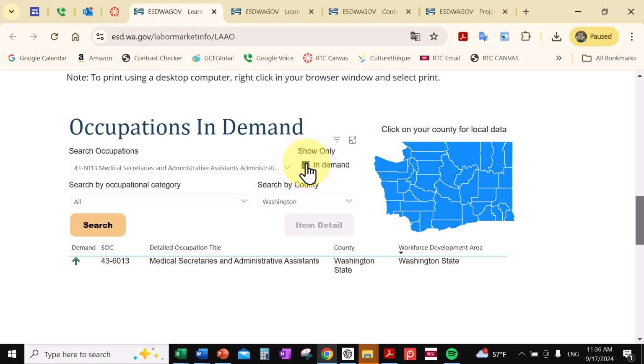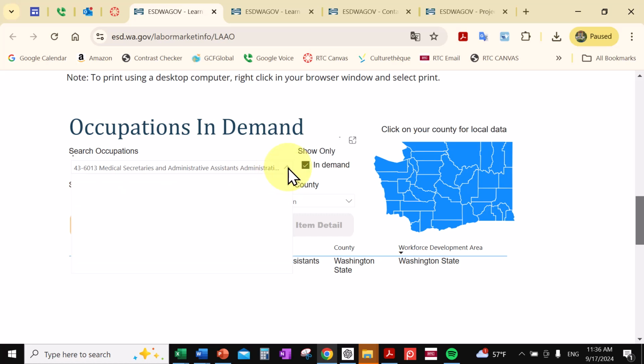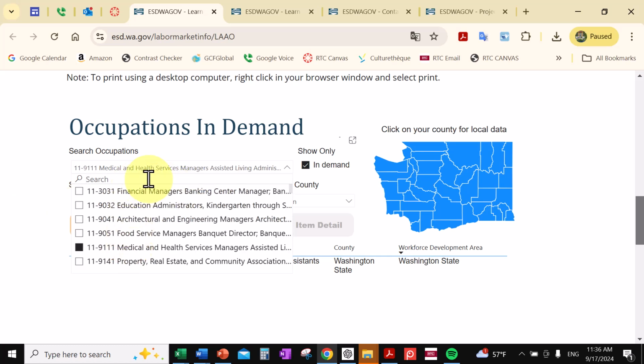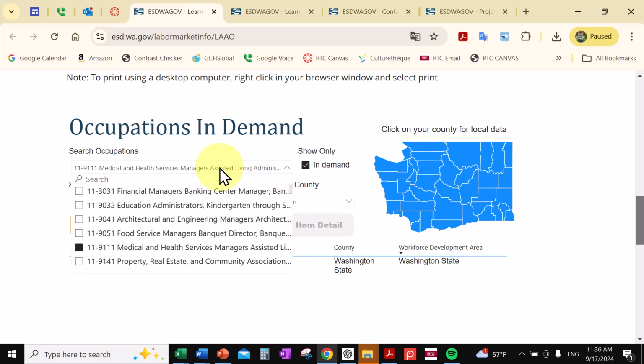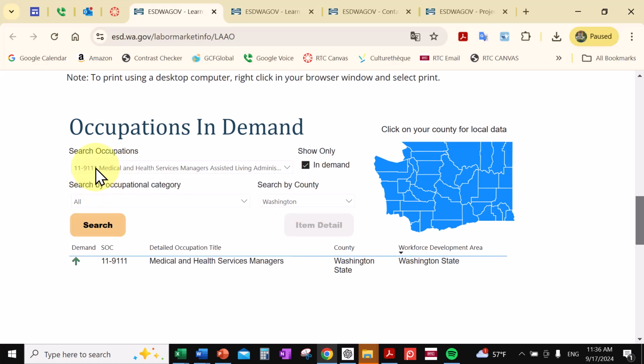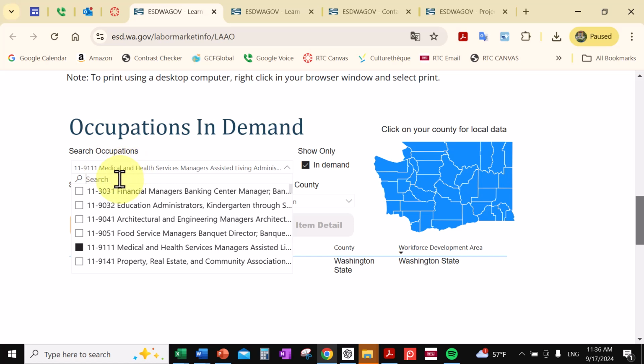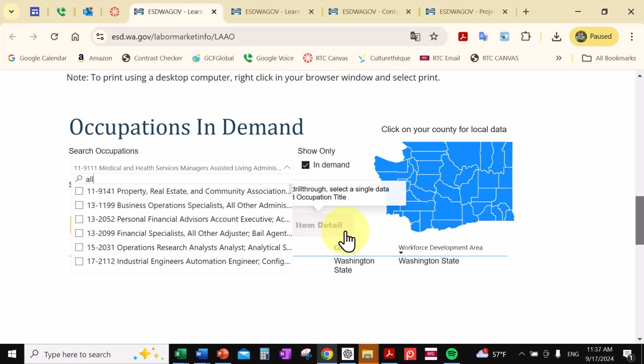Then if we just wanted to show all the high demand ones, let's go ahead and search that and see what we come up with. I think I have to take this out of the search string here. So it's click, see this here, I got to get rid of this. They don't have that programmed right to get rid of it. So here we go. Oh, it's doing managers. I don't want that. I'll say search all, see what I get.